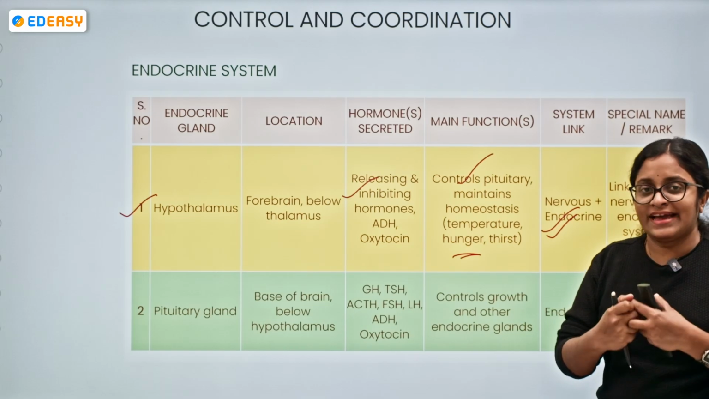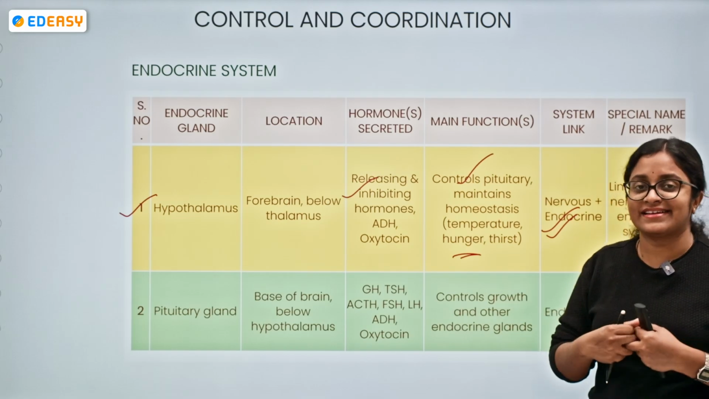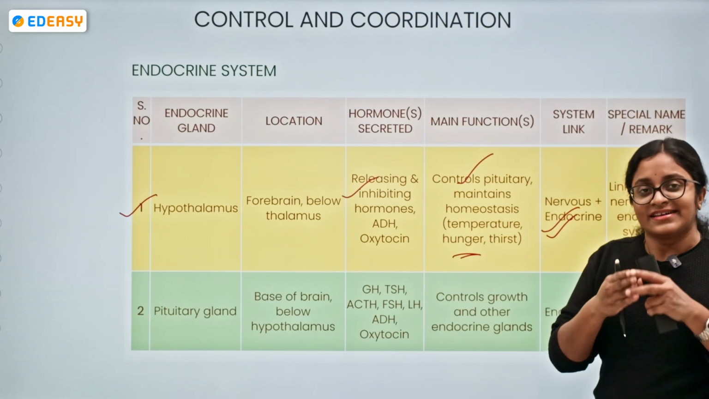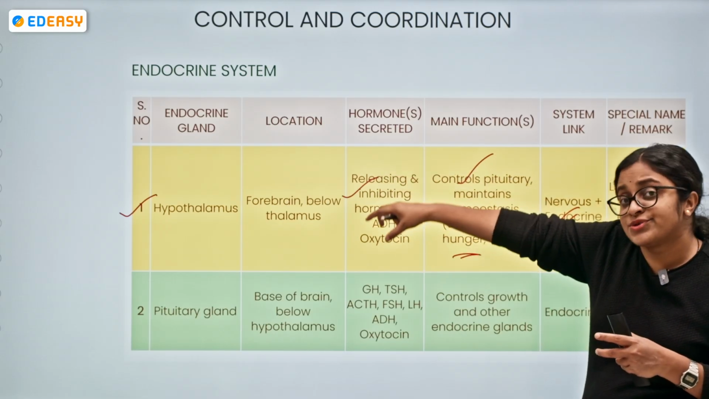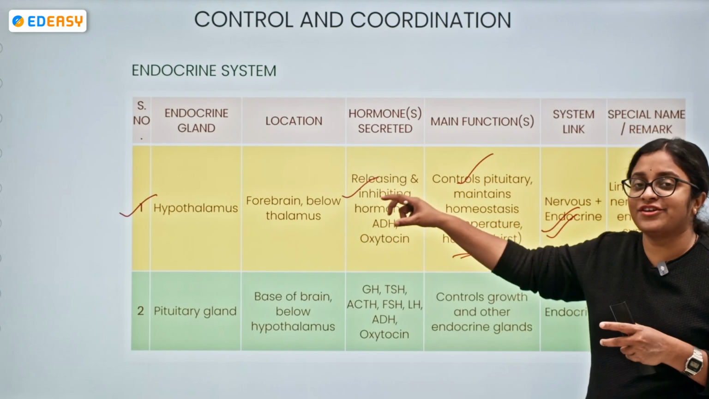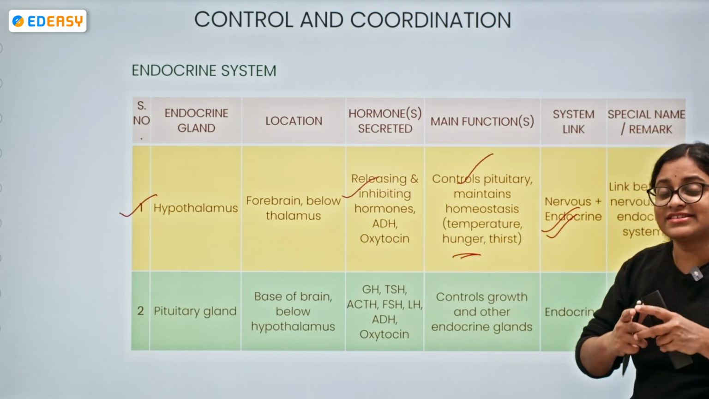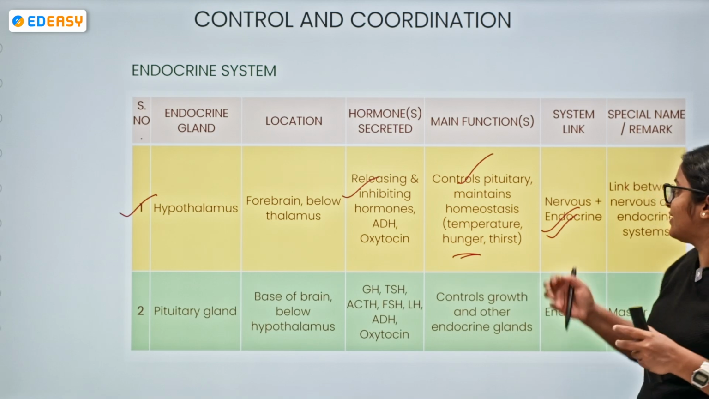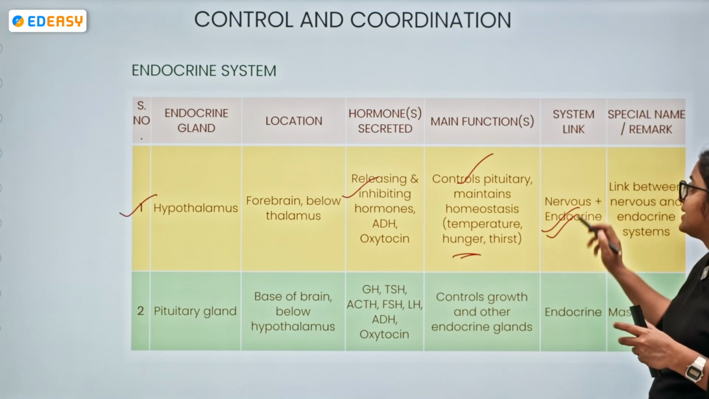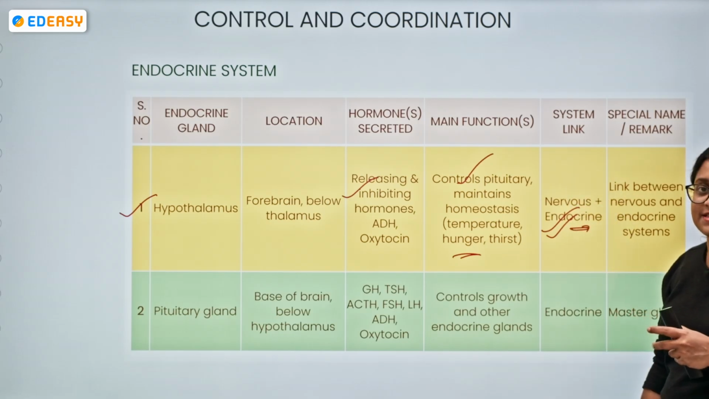system. You might have a question, ma'am, hypothalamus is a part of the brain, but how can it get connected? Yes, of course. Here we can say that this also has the function of an endocrine gland. It is like a nervous system and endocrine system coordinator. That's why we have clearly mentioned it. It is acting as a link between the nervous system and endocrine system.